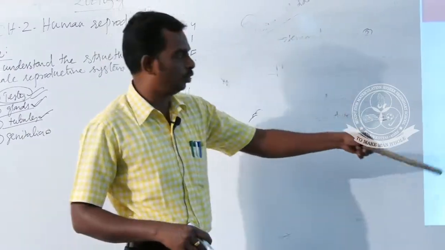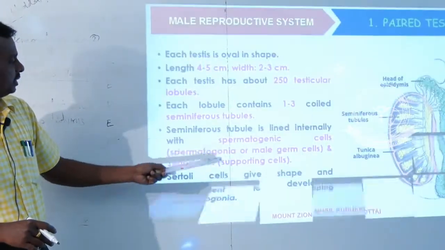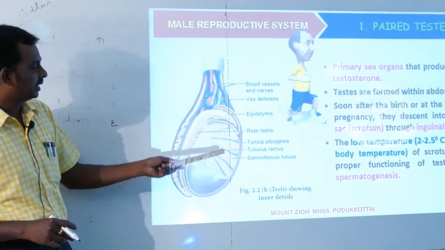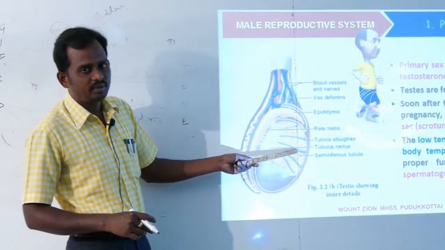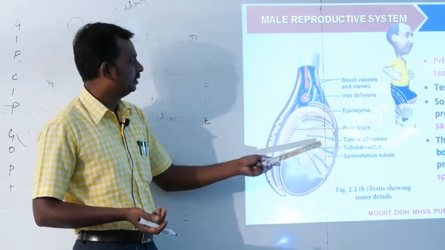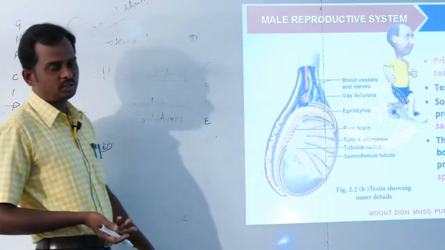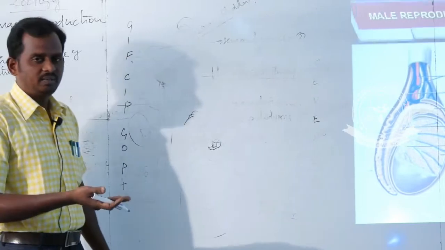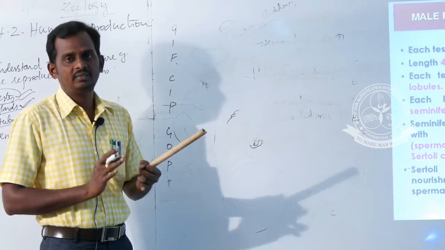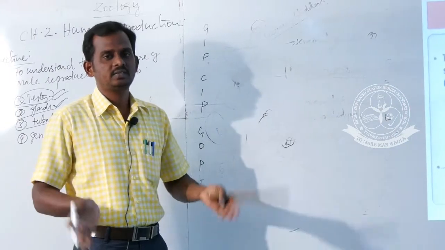Then the number of lobes in the testis: 200 to 250 lobes. These lobes contain what? Seminiferous tubules. These seminiferous tubules are meant for the manufacture of sperm. Then they open into the rete testis, then to the vasa efferentia, then to the epididymis, then to the vas deferens. Then the various glands and various ducts, and what is semen, what is seminal fluid. These are the things we discussed. Okay, thank you.